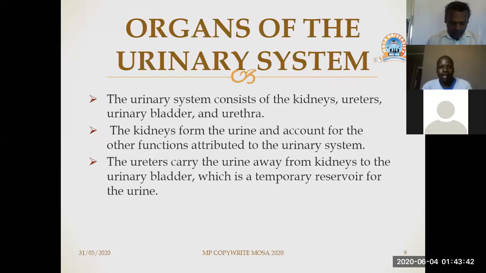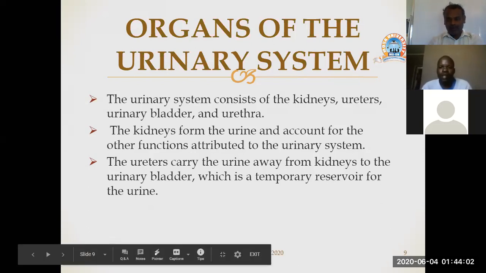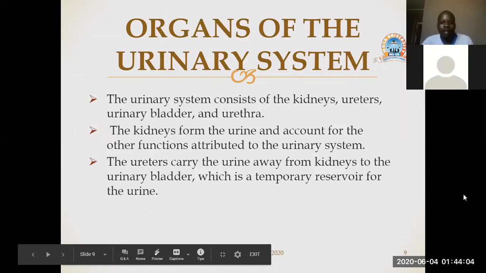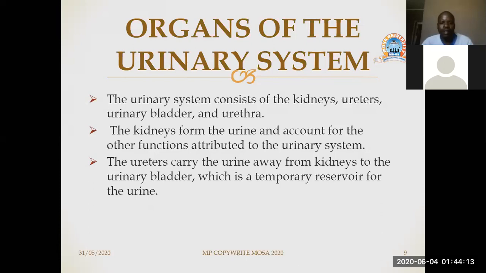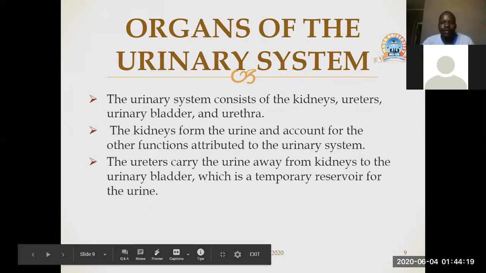Now let us look at the organs of the urinary system. What are the organs that make up the urinary system? Anyone to come in? Clara. So the urinary system consists of the kidneys, the ureters, urinary bladder, and the urethra. So these organs, which we've mentioned, 4 of them, together they make up the urinary system.